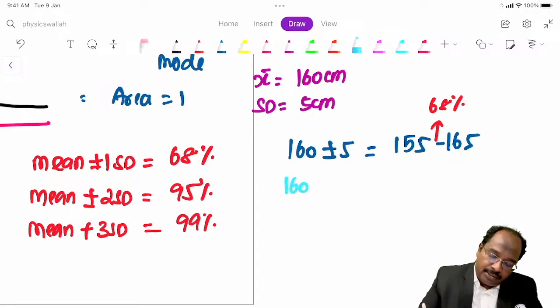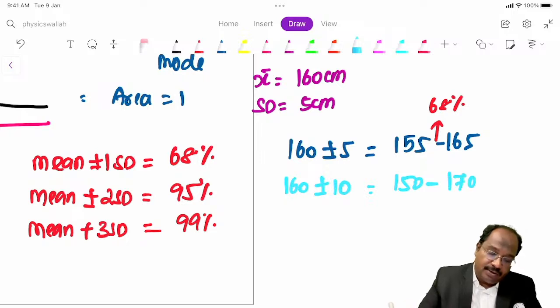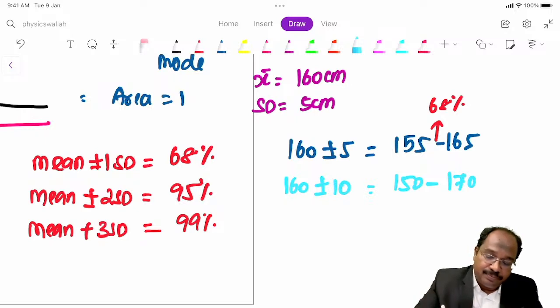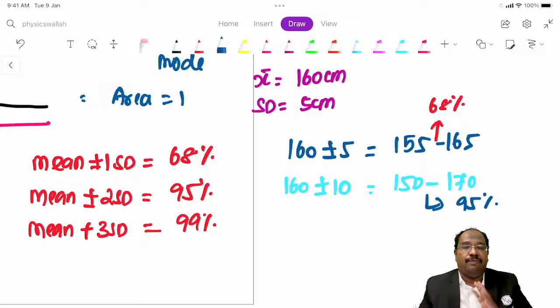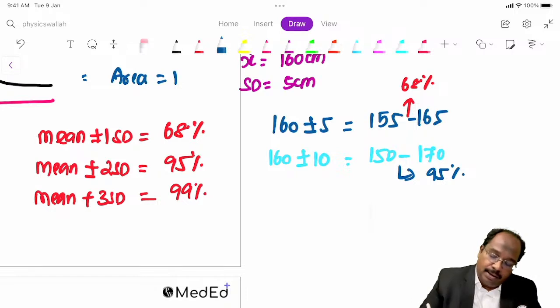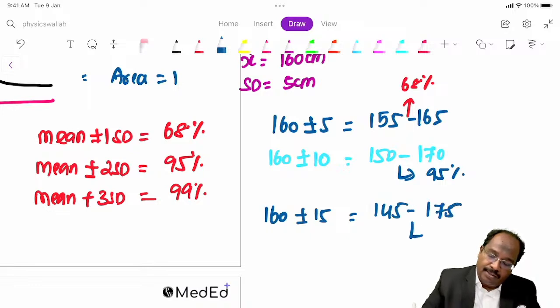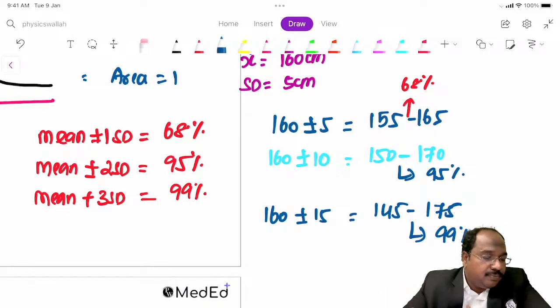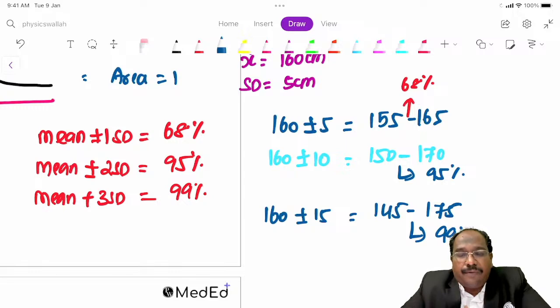Next, mean plus or minus 2 standard deviations, that is 150 to 170. How many percent will fall between this? 95% will fall between this. Third, mean plus or minus 3 standard deviations, that is 145 to 175. In this range, 99% will fall. Okay, fine.